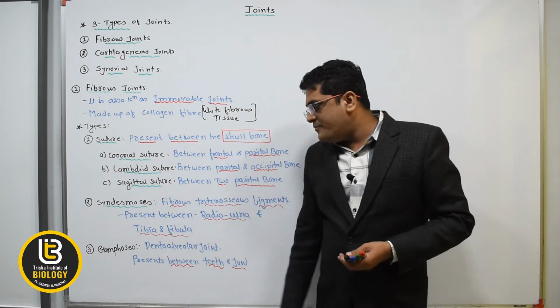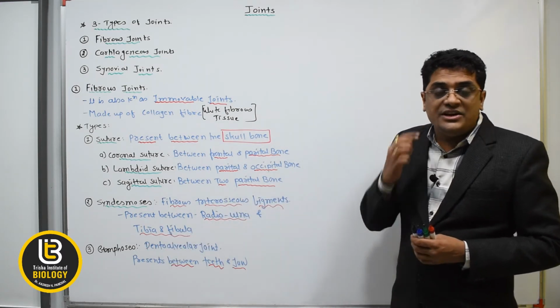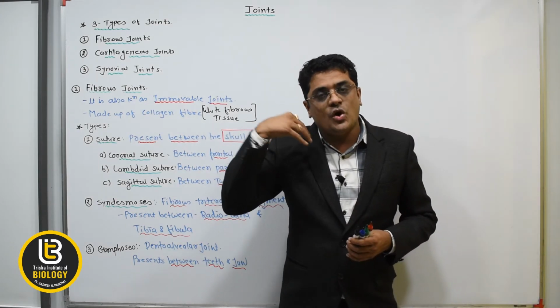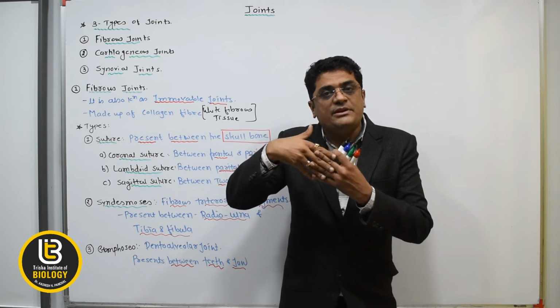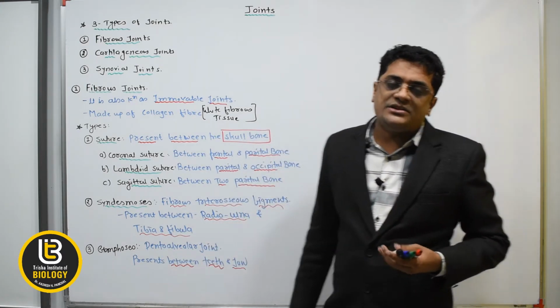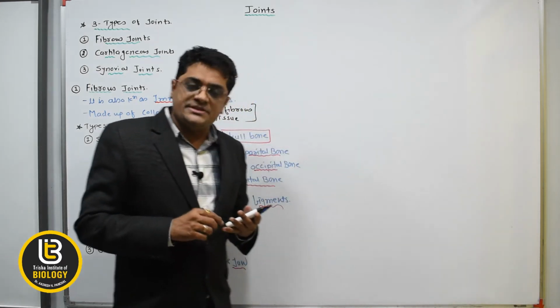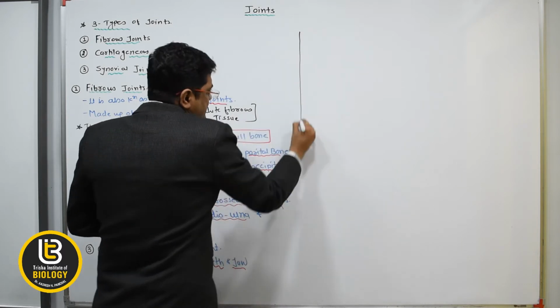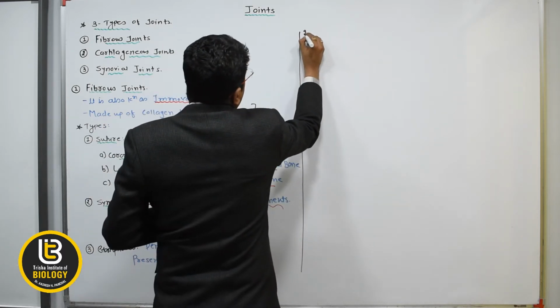And last is the gomphosis, the dento-alveolar joint. Dento means dental, alveolar means cavity, jaw cavity. So joints between the teeth and the jaw, it is known as the dento-alveolar joint. It is also the immovable joints. Now, the next one, the second joint, is cartilaginous joint.